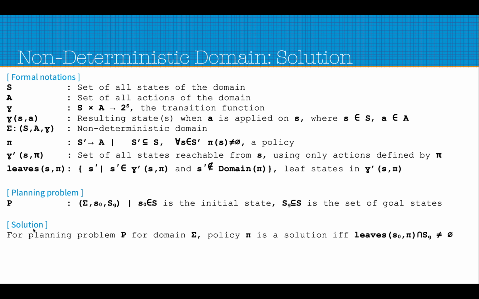The solution here is that, for planning problem P of domain sigma, policy pi is a solution if the leaves of that policy pi, when applied on the start state, have some overlap with the set of goal states.